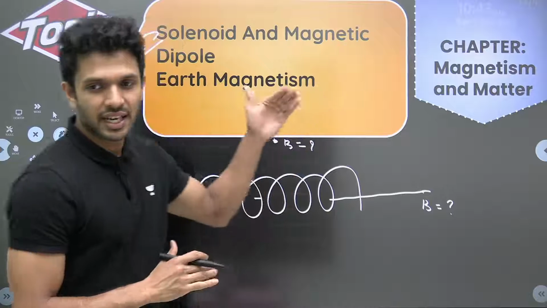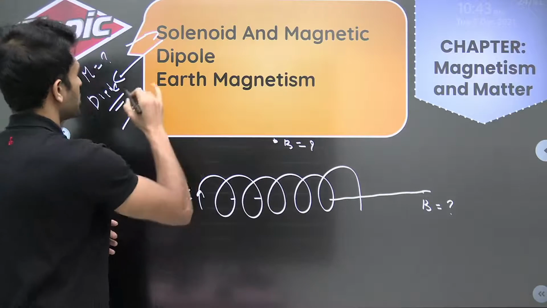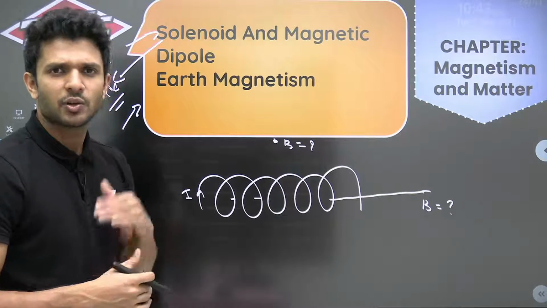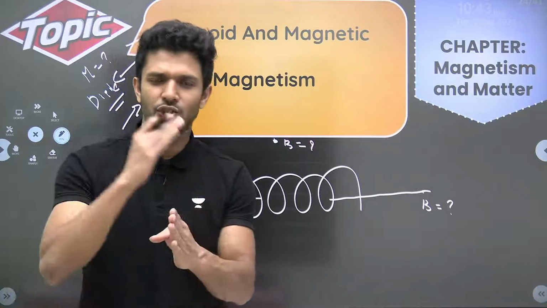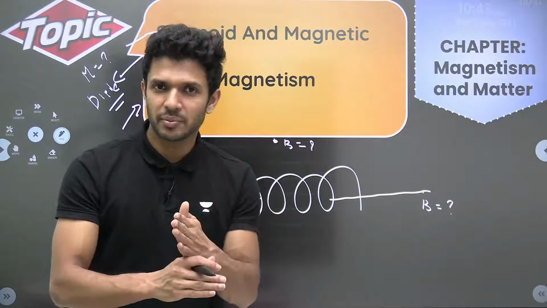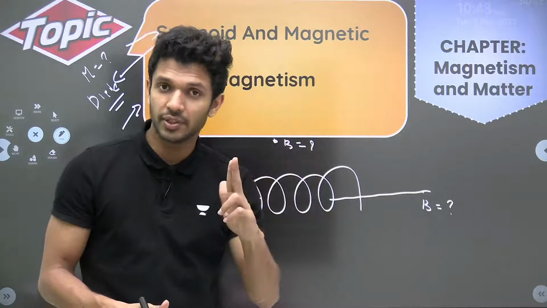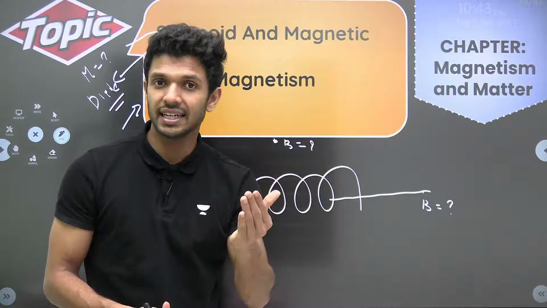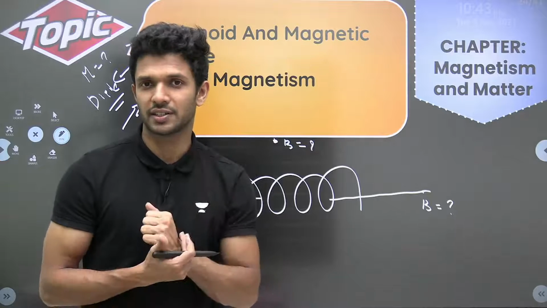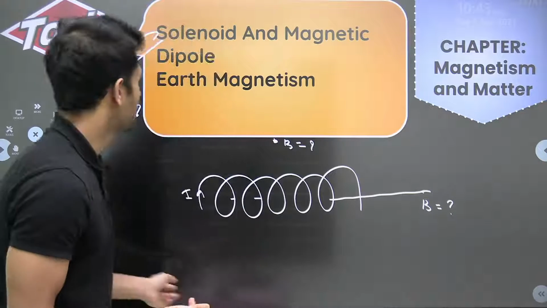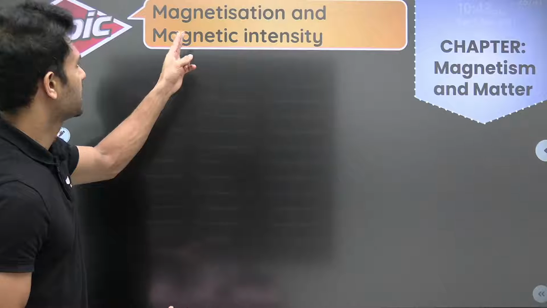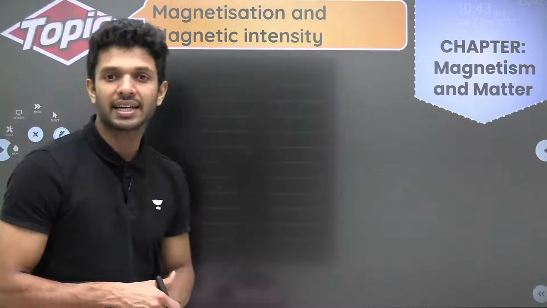Then after that we come to Earth's magnetism, right? We talk about magnetic axis, geographic axis, magnetic meridian, geographic meridian, isn't it? Then we talk about angle of dip and angle of declination, all these important.